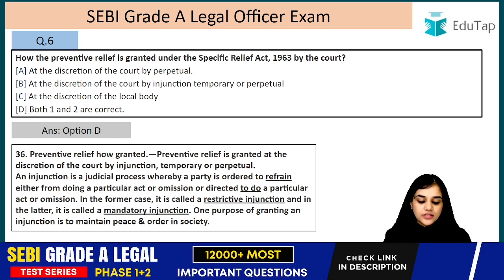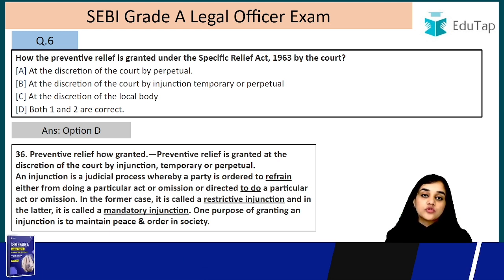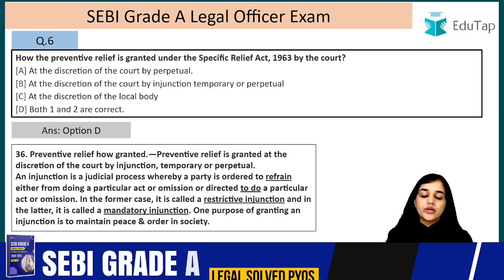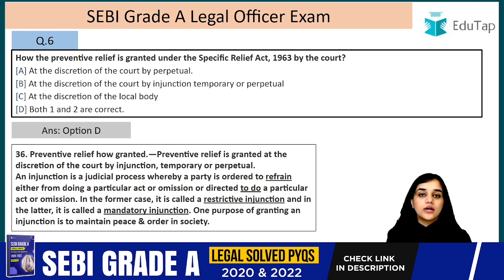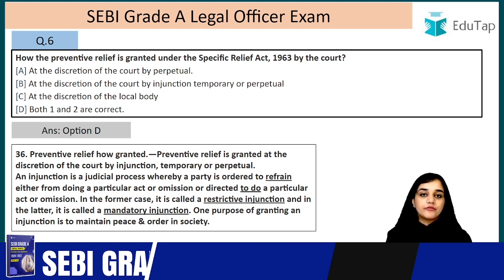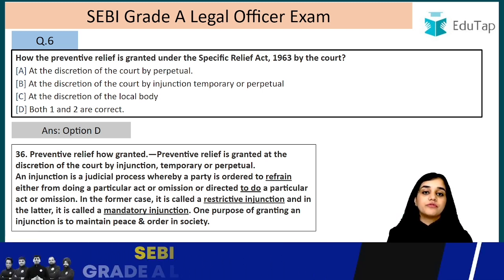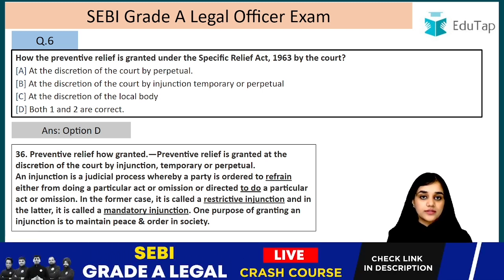An injunction is a judicial process whereby a party is ordered to refrain either from doing a particular act or omission, or directed to do a particular act or omission. So basically injunction is of two types, where a court can compel you to do a certain thing, or can ask you to refrain from doing a thing, right? So either you have to do a thing, or you have to refrain from doing a certain thing. This is injunction.